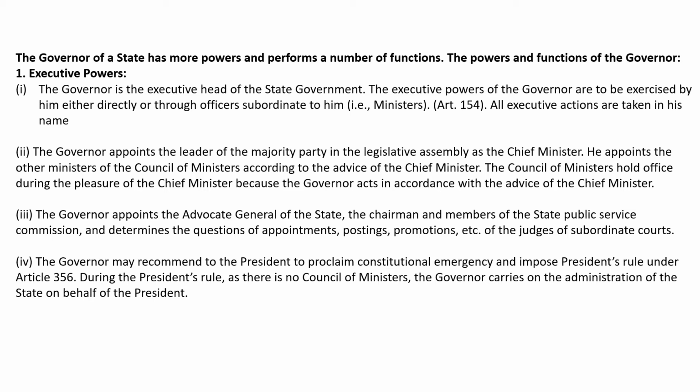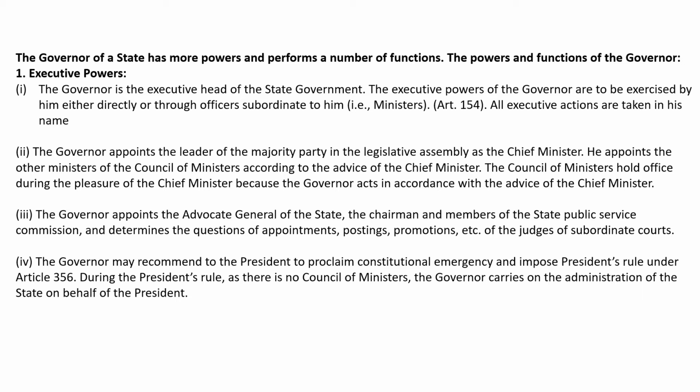The Governor appoints the leader of the majority party in the Legislative Assembly as the Chief Minister. He appoints the other ministers of the Council of Ministers according to the advice of the Chief Minister. The Council of Ministers hold office during the pleasure of the Chief Minister, because the Governor acts in accordance with the advice of the Chief Minister.